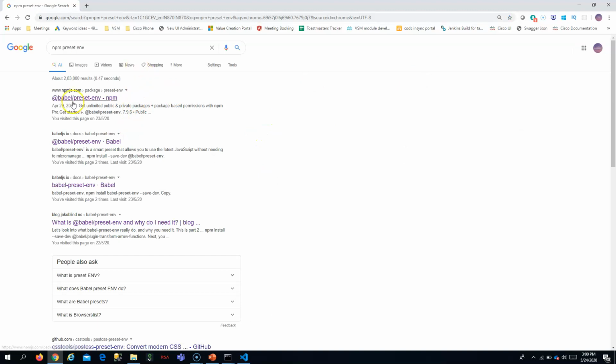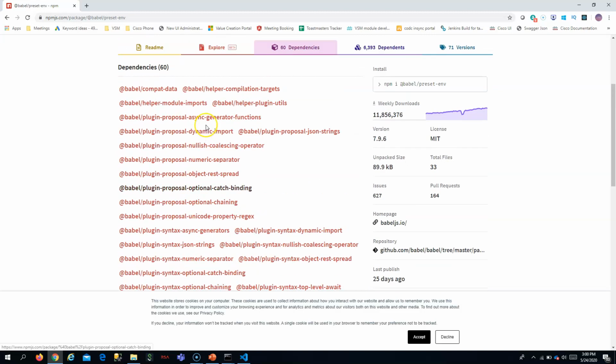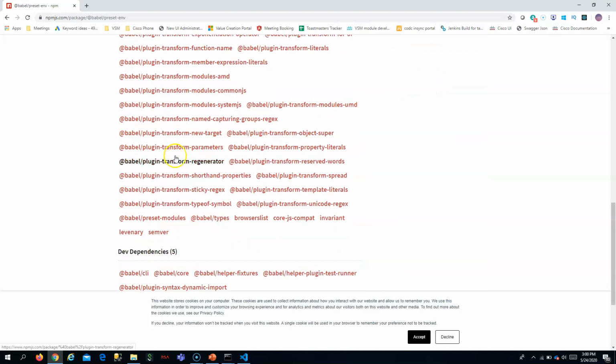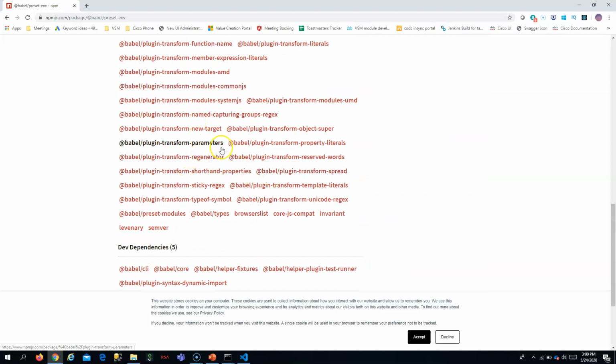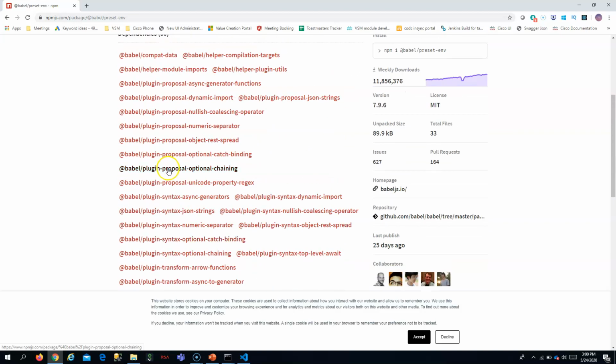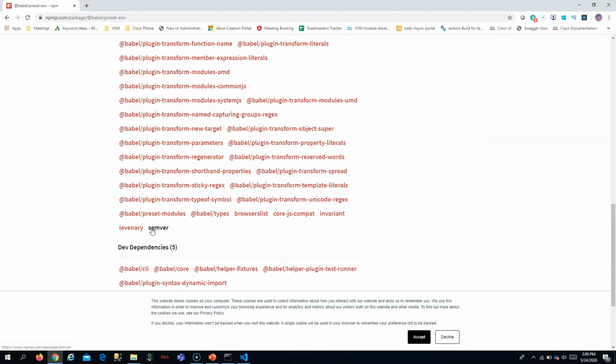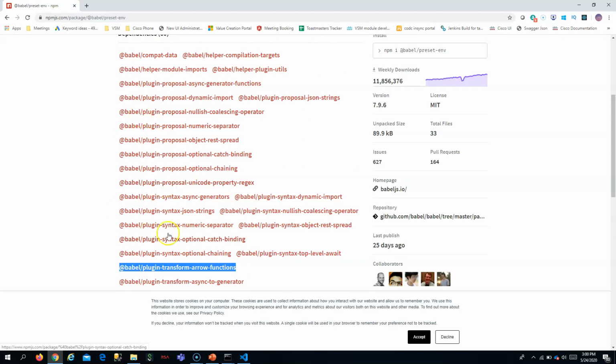If you see the dependencies in this, right, you will see all that I told you, all the necessary plugins. It has all of them as dependencies. So the arrow functions, all the necessary things, it will have all of them in this plugin. You can imagine if I want to add all these plugins, micromanaging, it will be a more difficult task, right? So you can also see transform arrow functions. So it is just a common bundle. You can see the bundle in the dependencies. Okay.